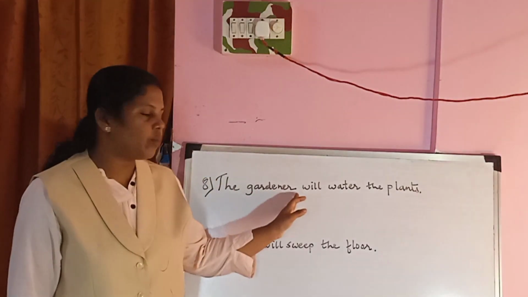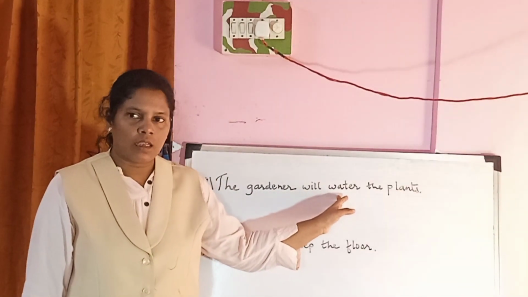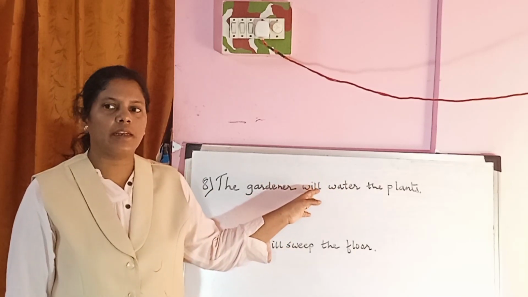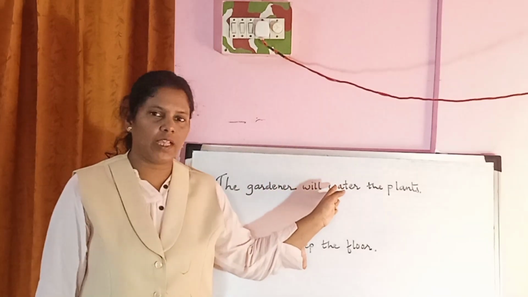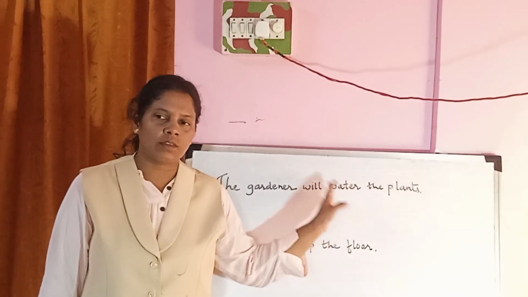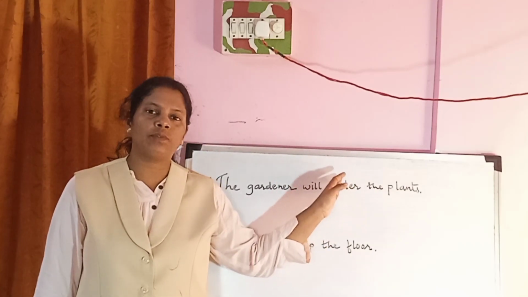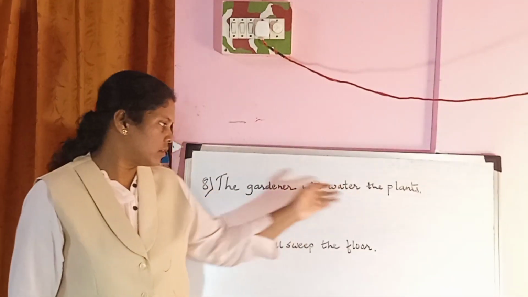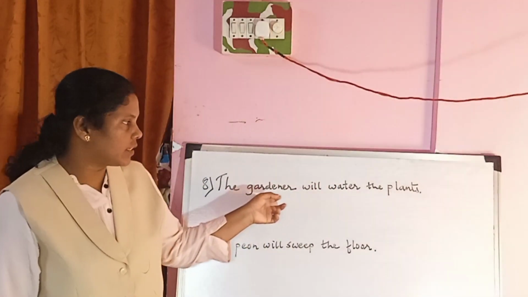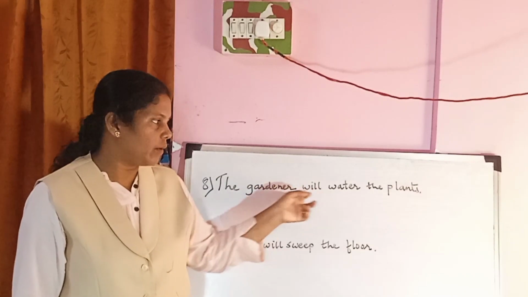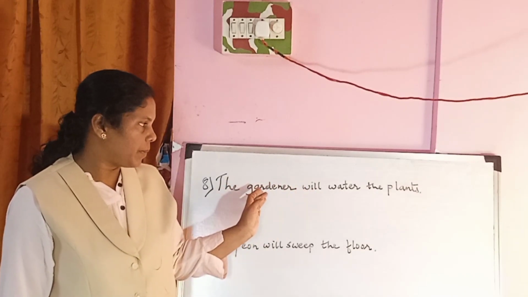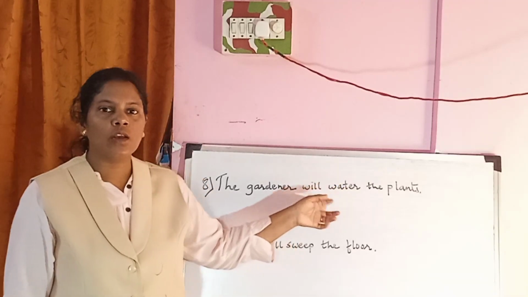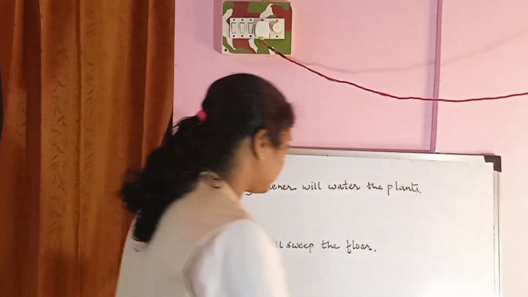The gardener will water the plants. Now past tense I have completed. Will, you understand that it is in the future tense. Will, shall, these auxiliary verbs we use in case of future tense. The gardener will water the plants. Okay. Now this sentence is in the active voice. We will have to change it in the passive voice. The gardener will water the plants is in the simple future tense.